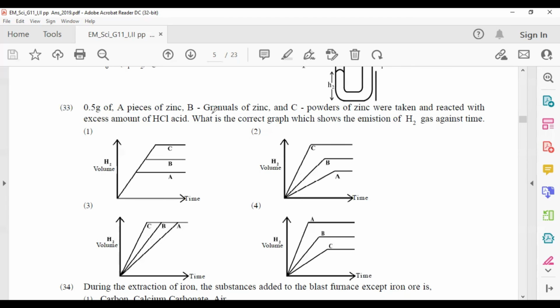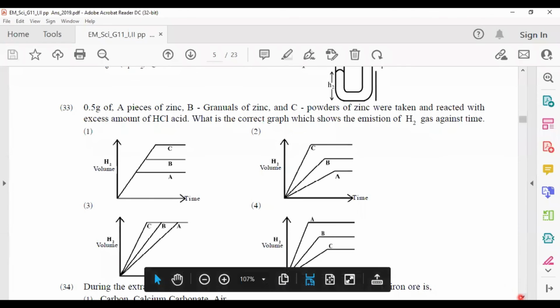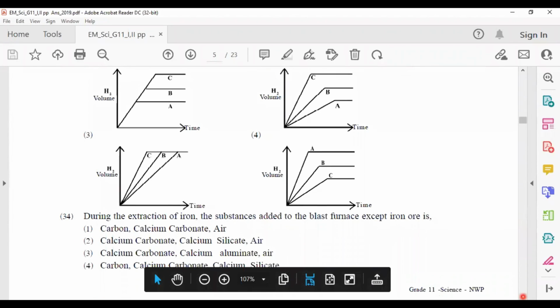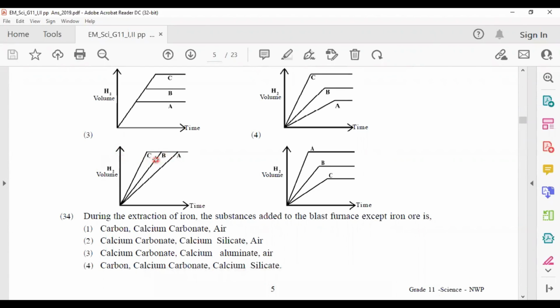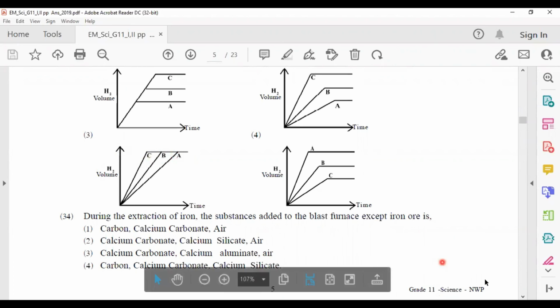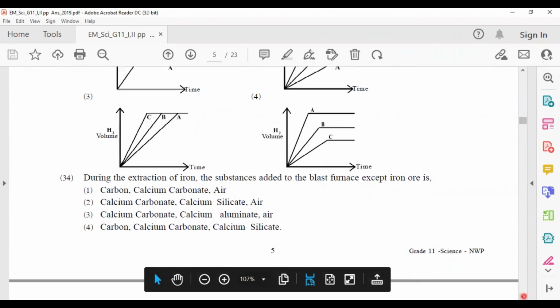So the reaction rate of test tube B is also higher than A. So answer number 3 can be taken as the answer because in all these test tubes, the same amount of zinc can be seen. So the reaction comes to the same equilibrium with the same H2 volume. That is why we have to select answer number 3.